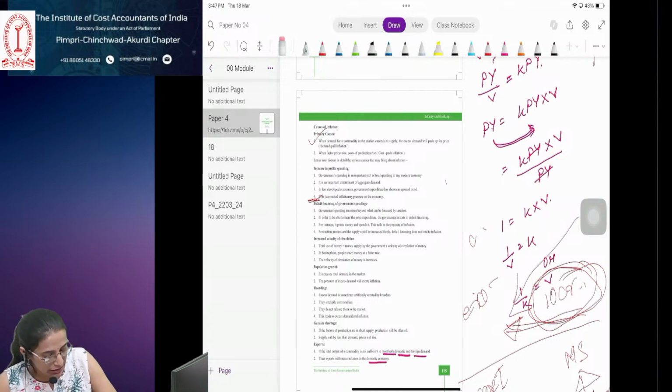It will use these savings to give loans to businessmen and individuals who require loans, right? So that is the banking system.